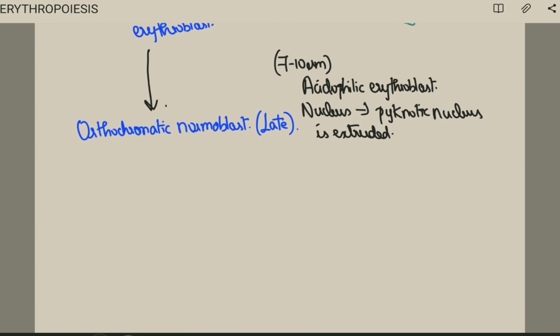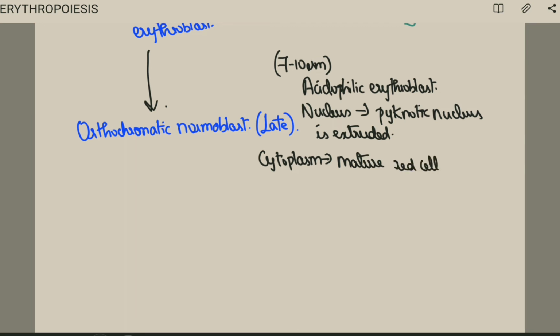Now, how will the cytoplasm be? Very important, listen carefully. The cytoplasm will be like a mature red cell, reflecting high hemoglobin content. Very important. High hemoglobin content. That is the orthochromatic normoblast.